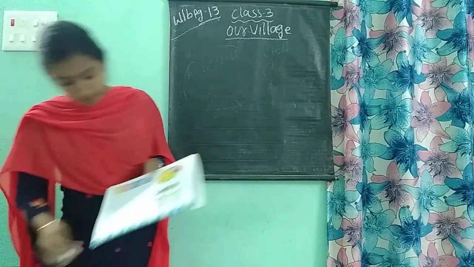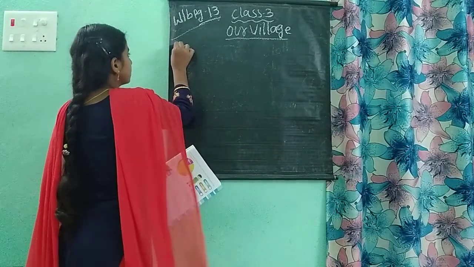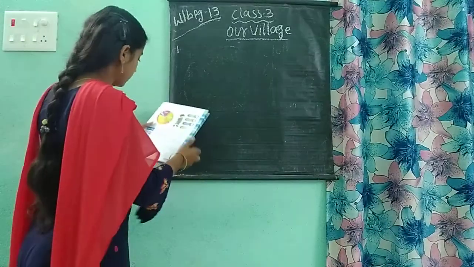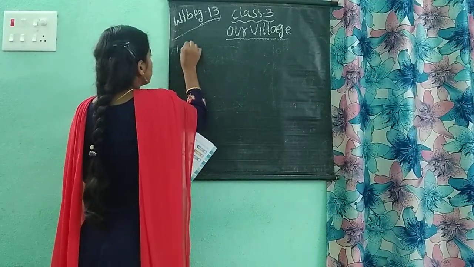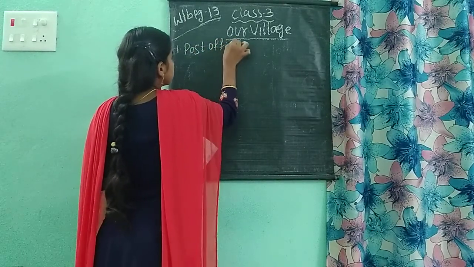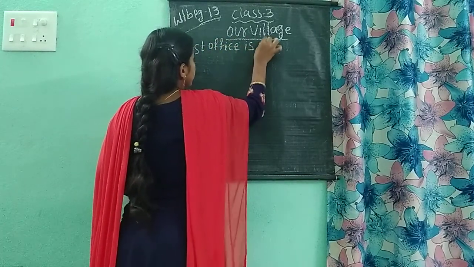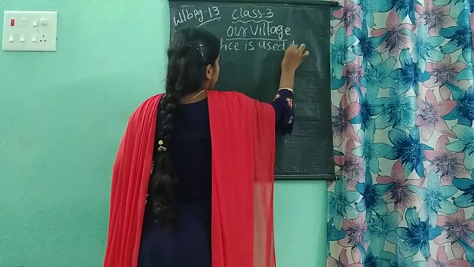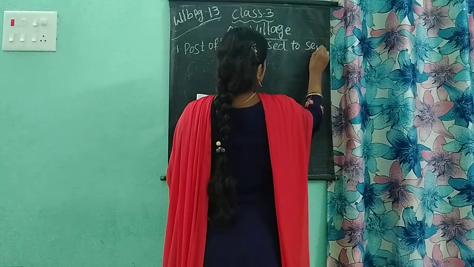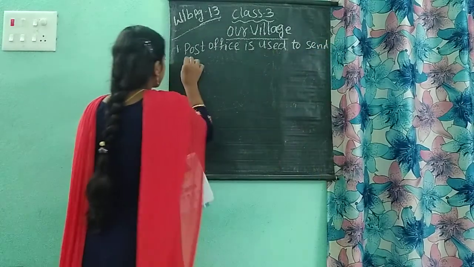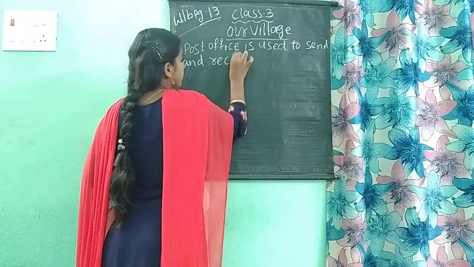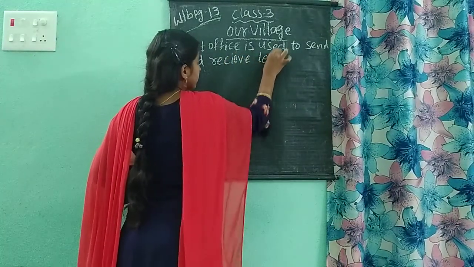Okay children. Now the first one, post office. In that line you write neatly and carefully. Post office is used to send and receive letters.